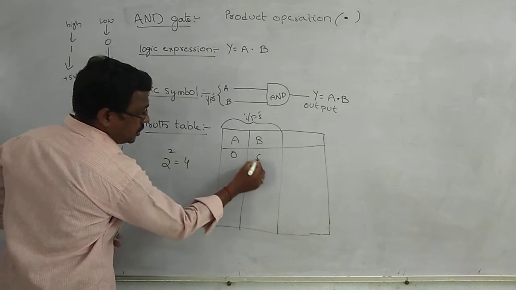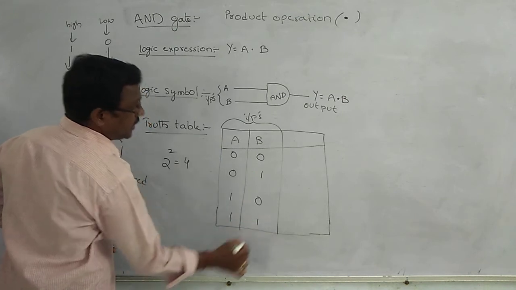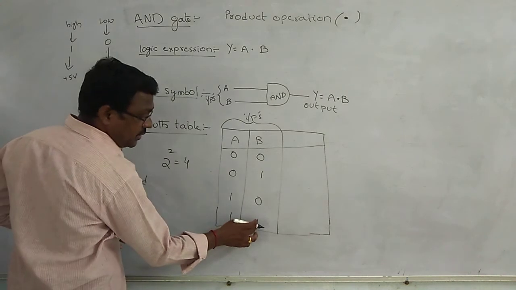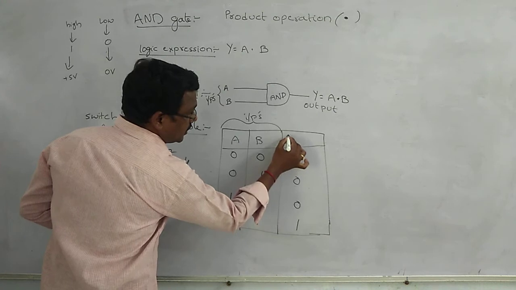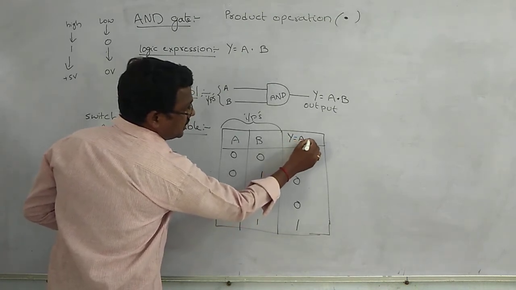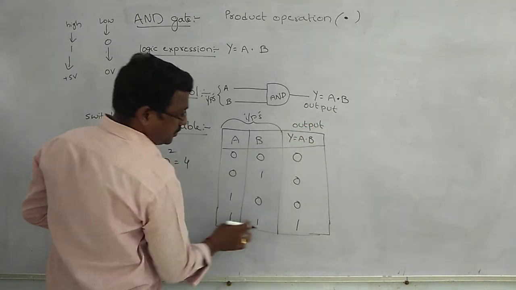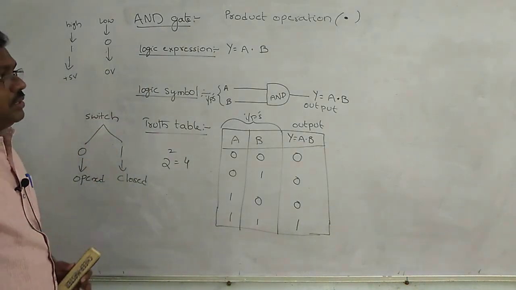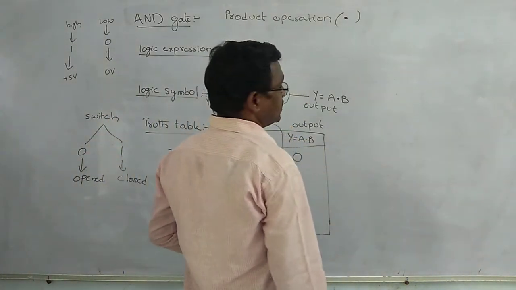Those are 0 0, 0 1, 1 0, 1 1. According to the AND gate definition, if both the inputs are high, then the output is high, otherwise it is low. Here the output logic expression is y is equal to a into b. Simply we can design the AND gate switching action.